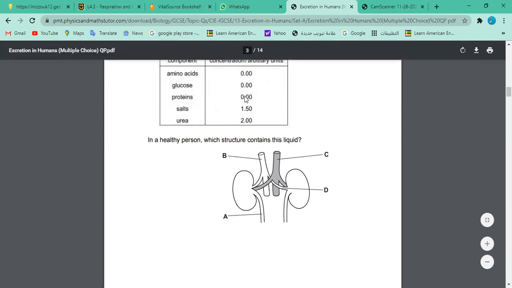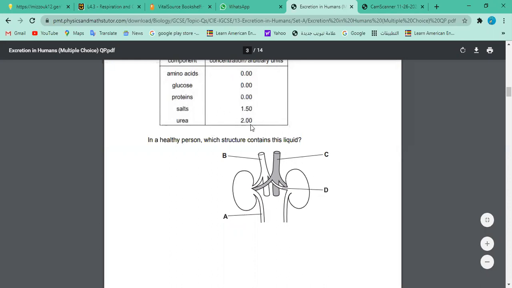Protein should not. Proteins are bigger molecules. I told you, protein is not filtered by the kidney. Keep in mind, okay? And that is why this is one of the tests. If proteins are there, so your kidney function is not good. It means there's some problem. You have some infection, right? Or there's damage to the kidney, maybe in diabetic patients or hypertensive patients where there is too much load on the kidney. So probably proteins are not healthy.